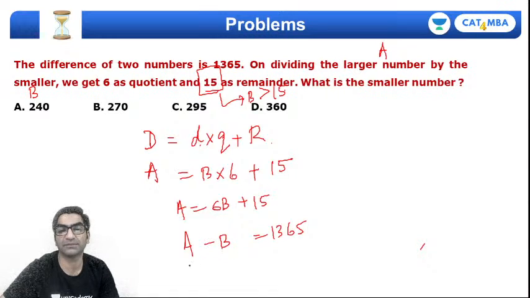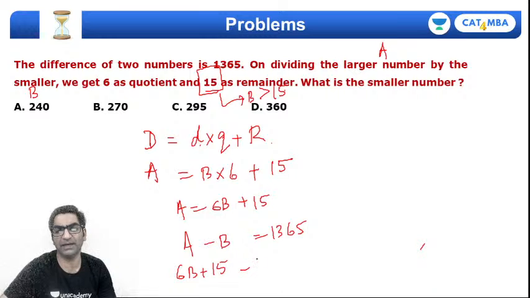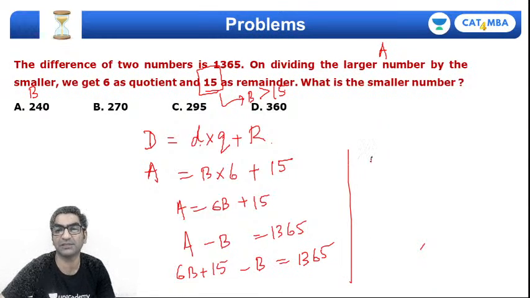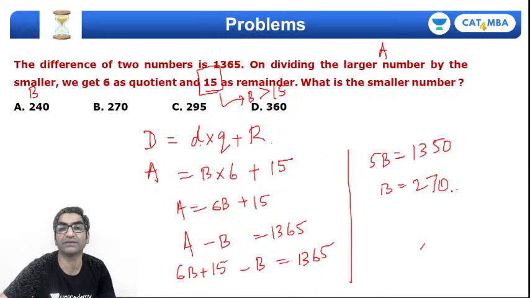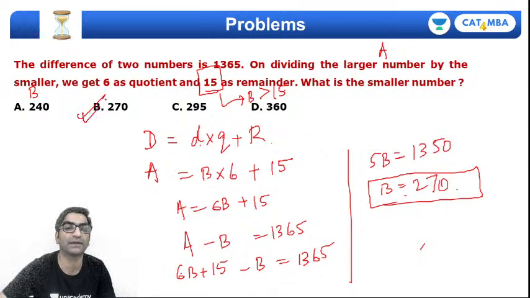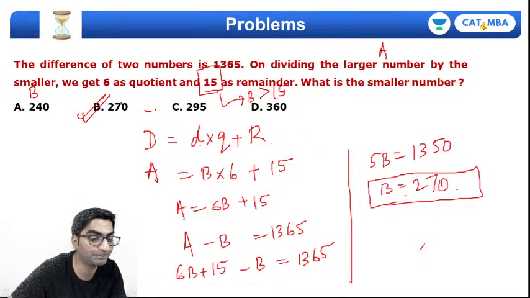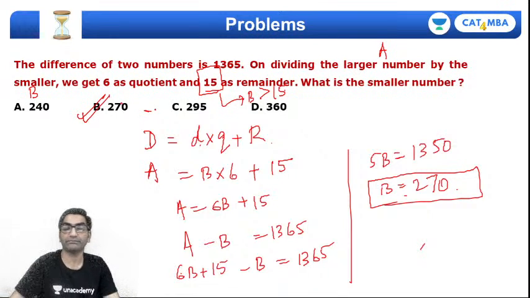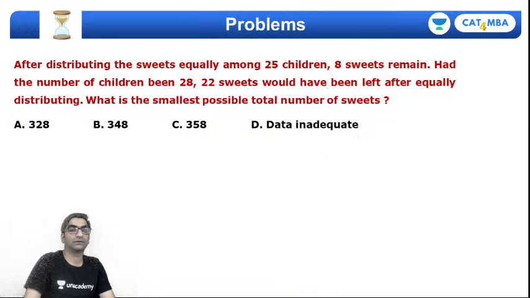तो बस इसमें आंसर सब्स्टिट्यूट कर देते हैं. 6B plus 15 minus B is 1365, right? And if I solve, I'll get 6b minus b is 5b. This is equal to 1350, which means I'll get b as 5 2s are 10, 5 7s are 35, 270, right? So smaller number 270, larger number 270 into 6 plus 15, but we don't care about that. Option B. Yeah. Cool.